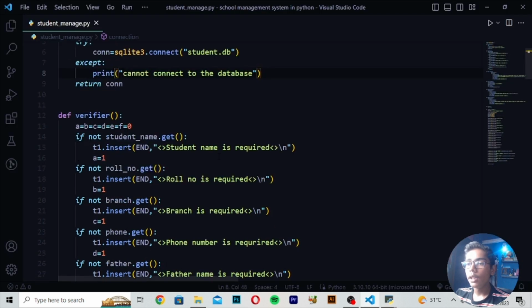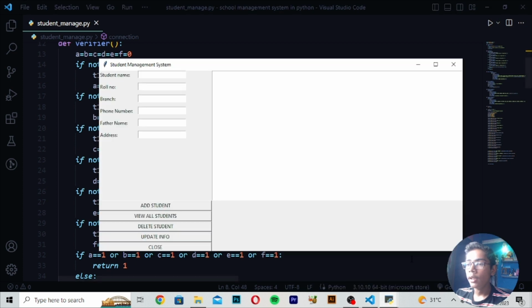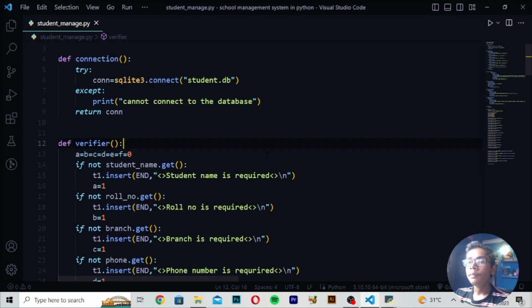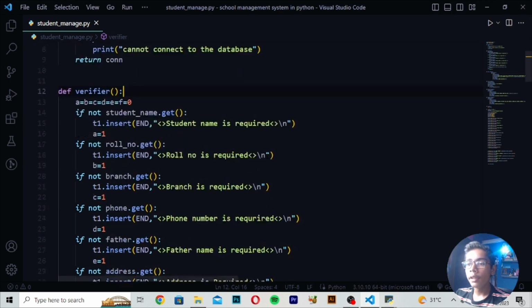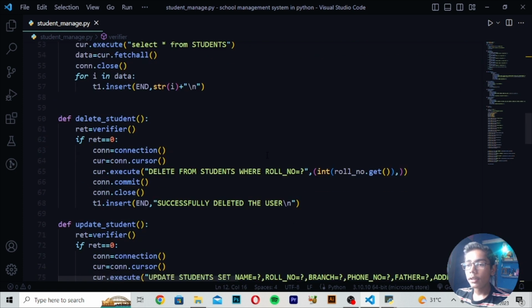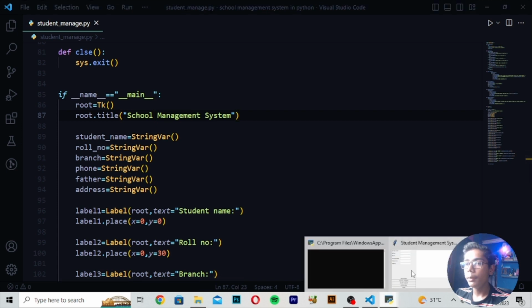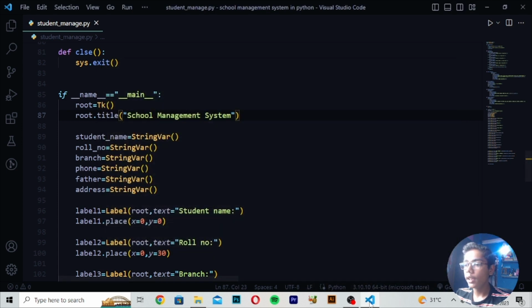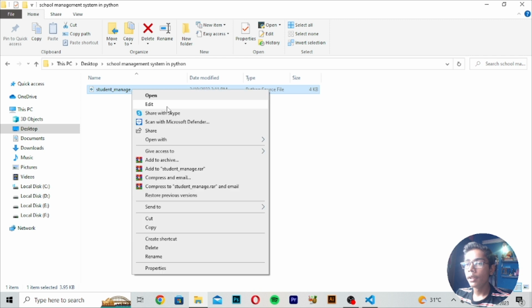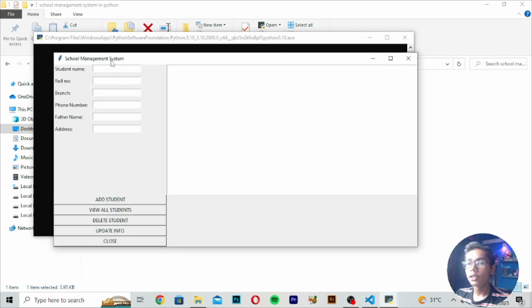After moving to VS Code, you can see it is saying that student name, roll number, all the things are required. If I show you, you can see this. So I will do one thing. I will move down, and you can see it is saying that I did successfully. Okay, so here I will be moving down. Here I will change the name to school management. Save it. Now I will move into this tag, close it again. Then if I run it this time, by running it you can see we are getting a school management system.